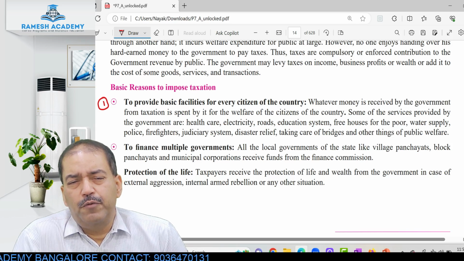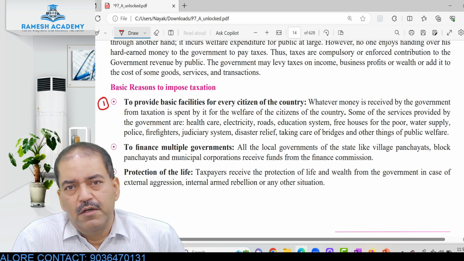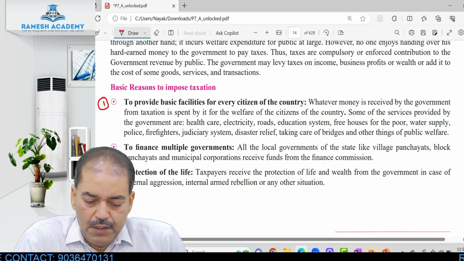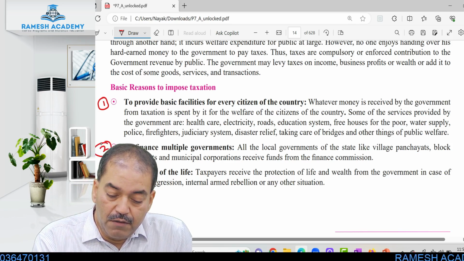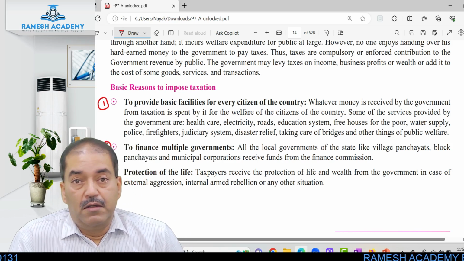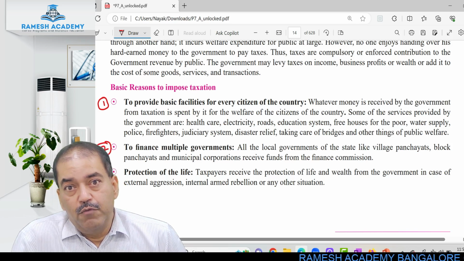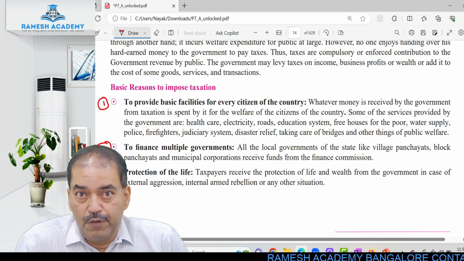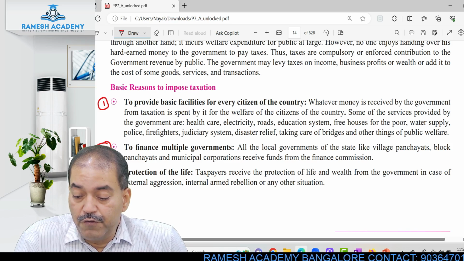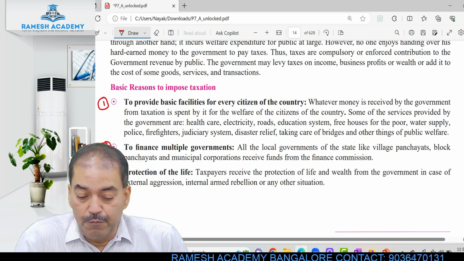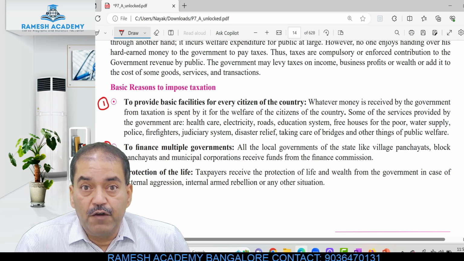So, in other words, providing basic infrastructure facilities to all the people staying in the country, right? Second point, to finance multiple governments. Now, in India, we have state governments and the central government. And in the state, we have municipal bodies, gram panchayats, and local bodies, okay? So, all the local governments of the state like village panchayats, block panchayats, and municipal corporations receive funds from the Finance Commission.